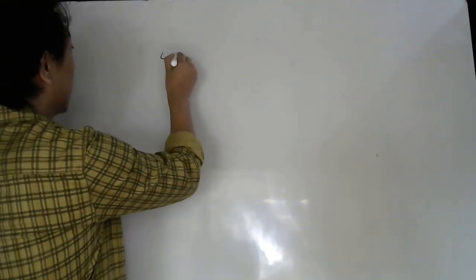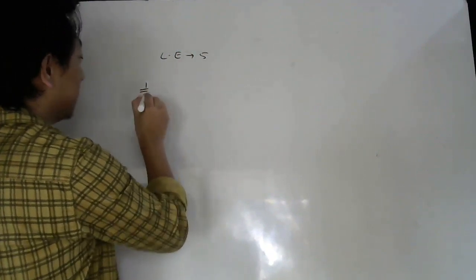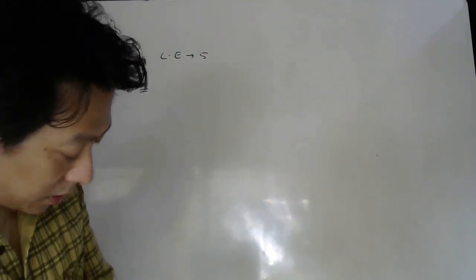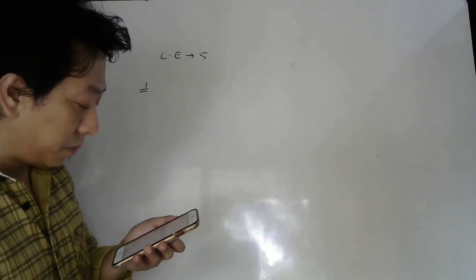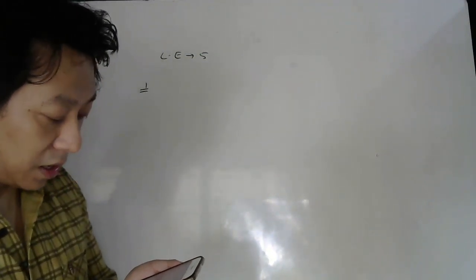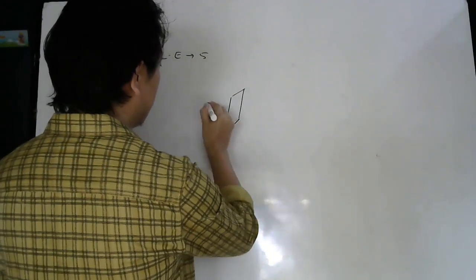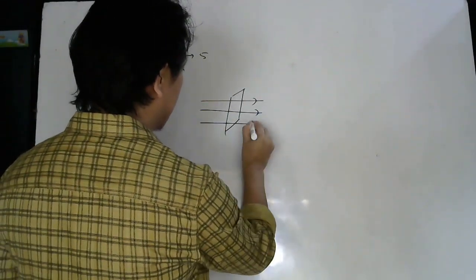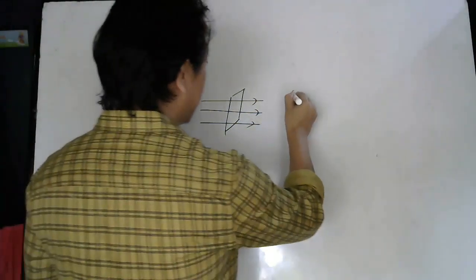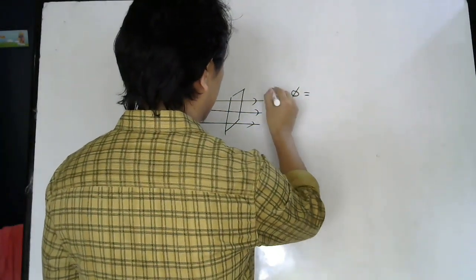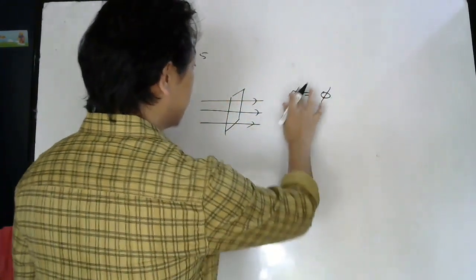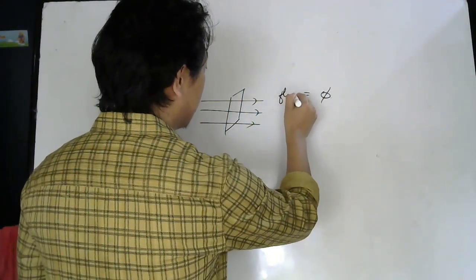So see learning exercise 5. Let me write it down. Learning exercise 5, question number 1. So what does it say? The electric flux through a plane surface in a uniform electric field is phi. So plane surface, uniform electric field. Let us assume it like this. So right now they are saying the flux is phi. Okay, so this flux is phi itself.